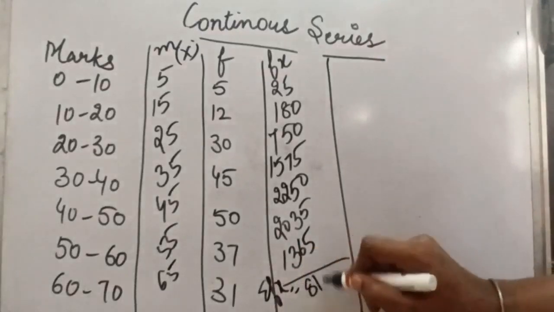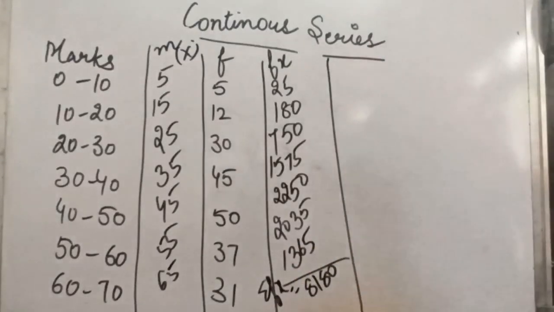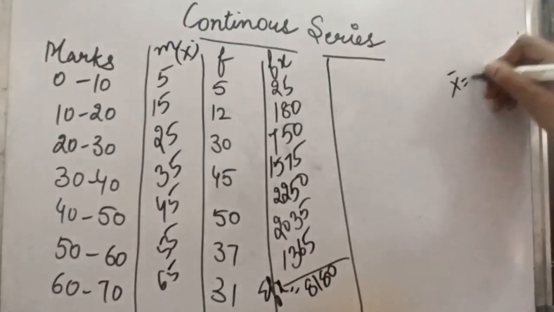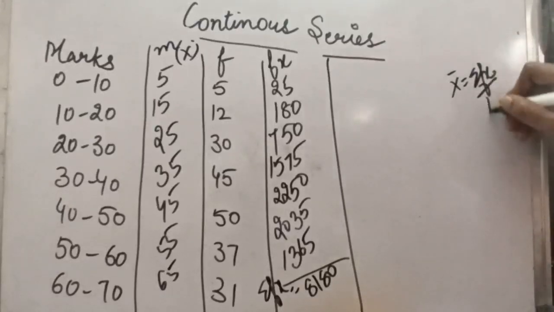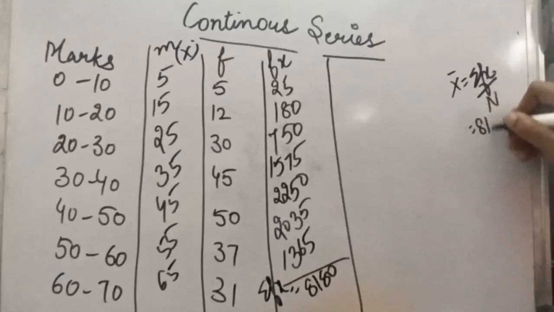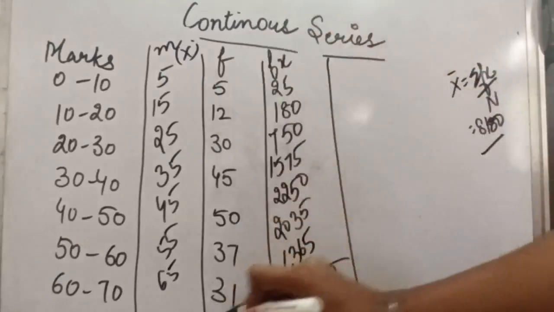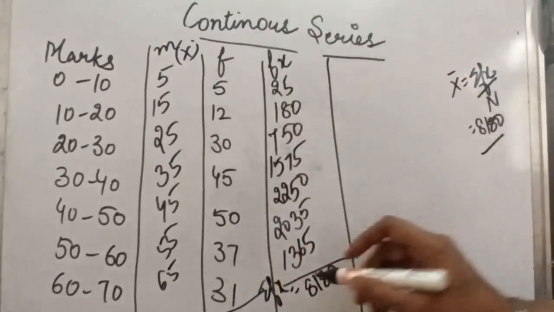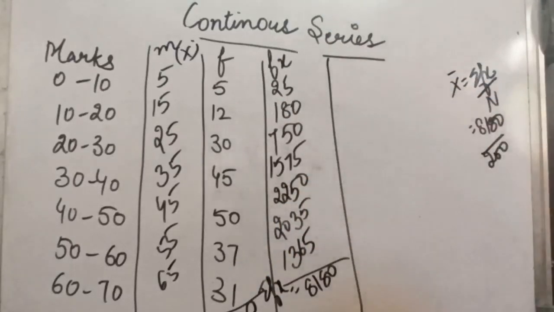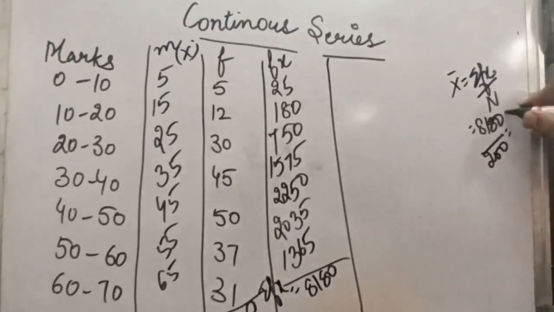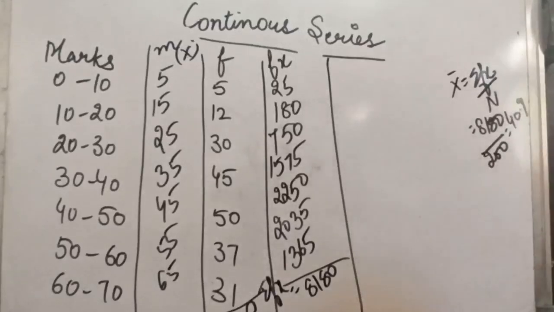Sigma fx comes out to be 8180. If we have to apply the formula of simple mean, it is sigma fx divided by n. So it will be 8180. N is your frequency total, which in this question comes out to be 200. So we will divide 8180 by 200, and our answer will be 40.9. So this is the direct method.